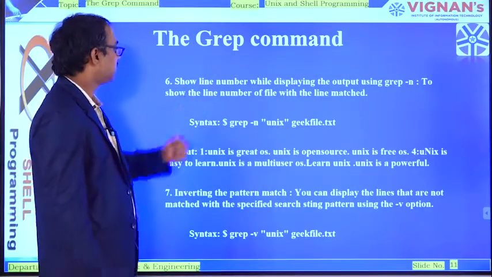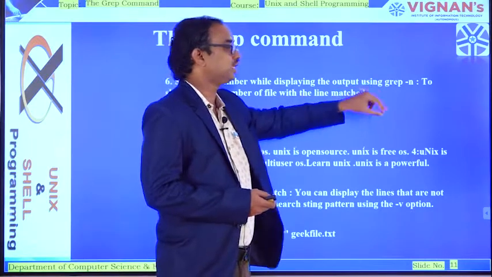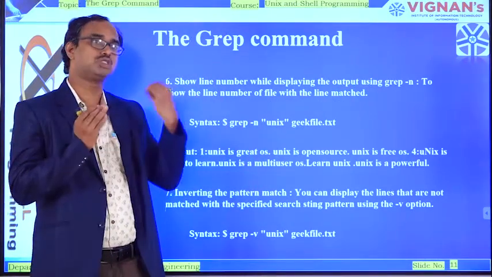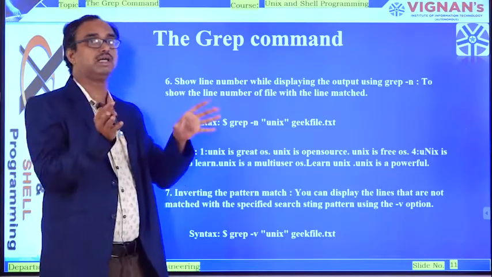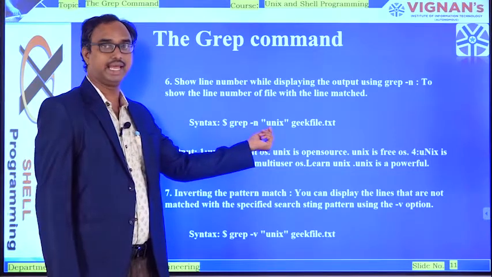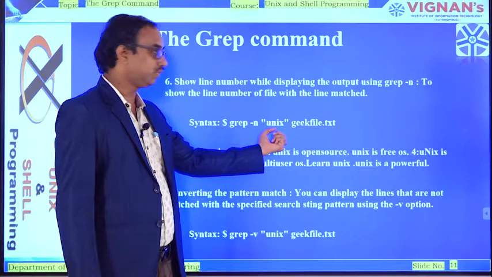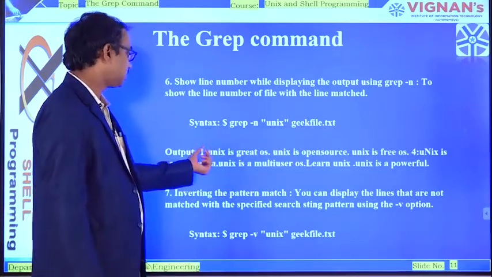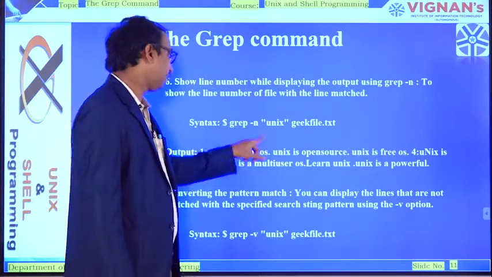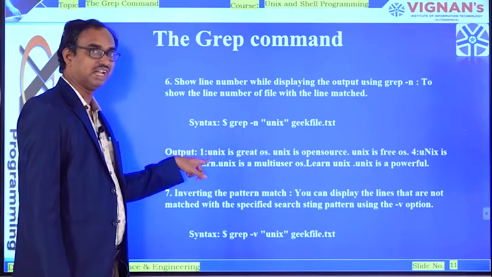The sixth example tells us about showing the line number while displaying the output, using the grep option -n. While displaying the output, it will show the line number. Coming back to the syntax: grep and then option -n, where n stands for number of lines, followed by whatever pattern we are using, and then the file name. Wherever Unix is matched, that will be displayed as usual, and in front of that it will add the line number.